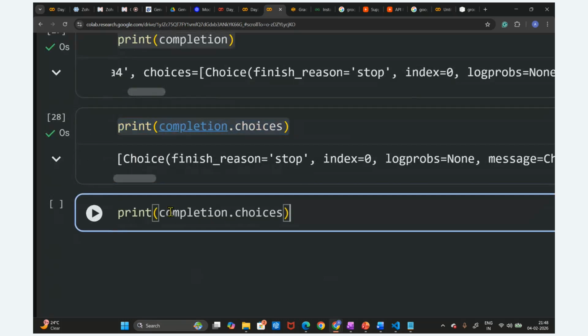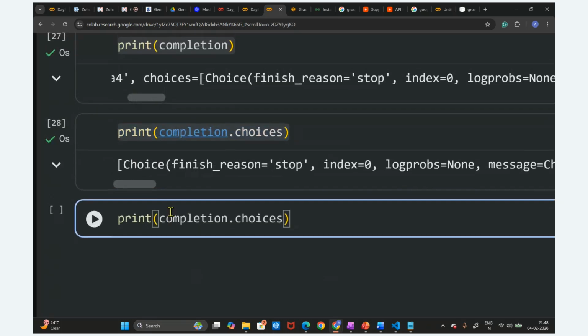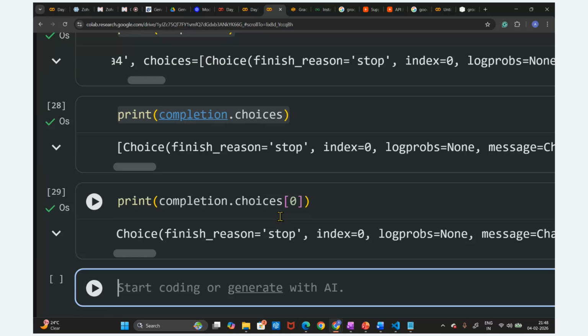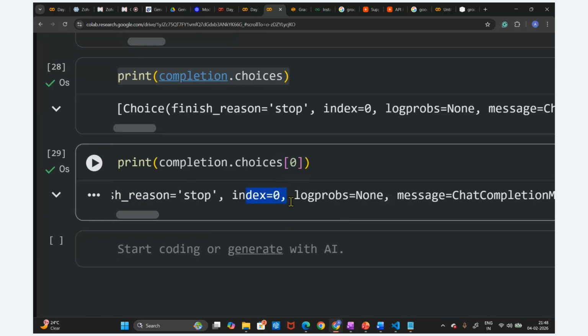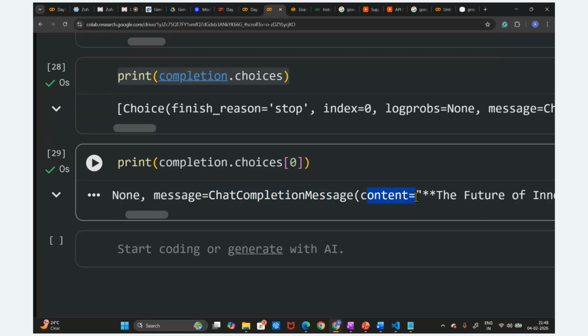I'm just accessing the response. So this is the choices, and in the choices we got the list, and a list is accessed by its index. So I'm going to write the index, 0 index, then execute this. In the 0 index, we got this choice. In the choice, we got the index and then the message here. We want to access this message, because in the message we have the chat completion message. We want the content from this message.